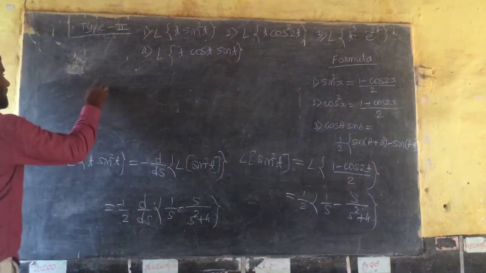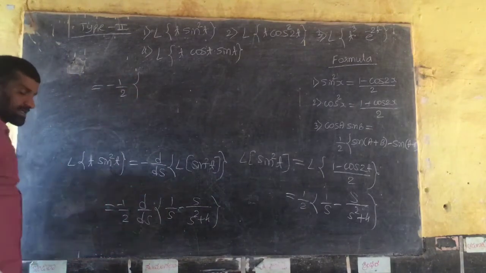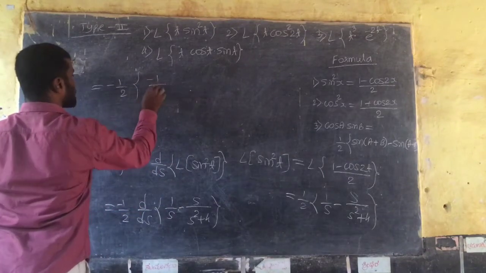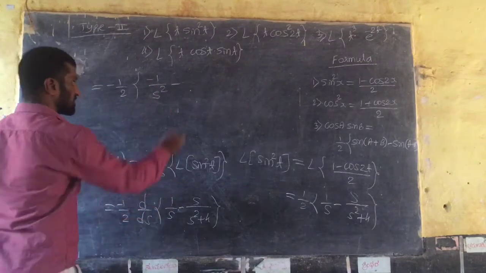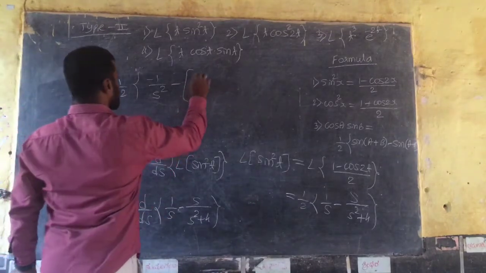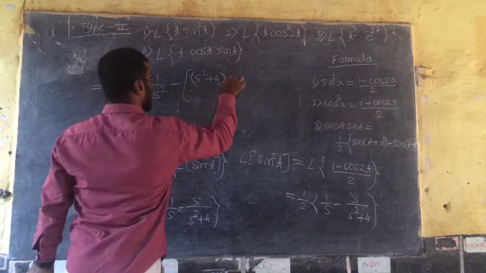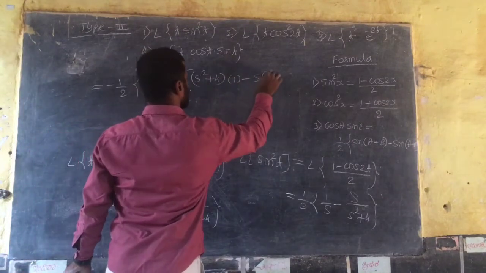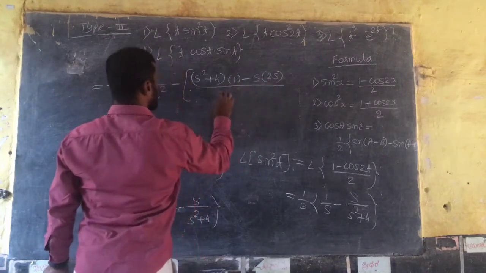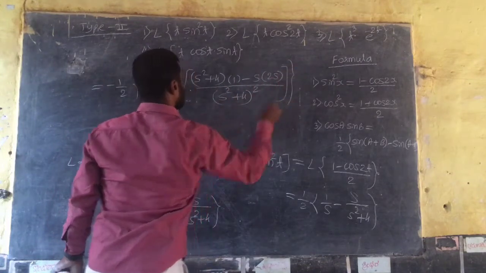so that equal to minus 1 by 2 into the differentiation: 1 by s differentiates to minus 1 by s square, minus, bracket complete. So u divided by v form differentiation. So s square plus 4 as it is, differentiation of u is 1, minus s as it is into 2s, divided by v square, s square plus 4 whole square, right?